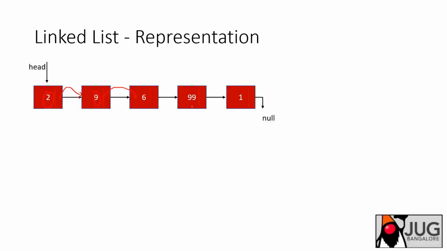And the place from where we start is called the head pointer. In Java, we don't have pointers, we just call them references. But the guys who are from a C++ background can still refer to it as a pointer. So I will be referring to it most of the time as reference or pointer, it is the same thing. I'm not talking more on any language perspective, but my code references are from Java because I am from the Java side. But terminology wise, you can either call it a pointer or a reference. It doesn't matter.